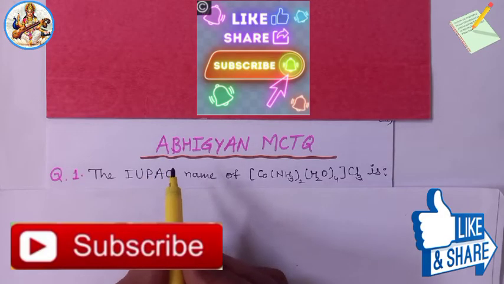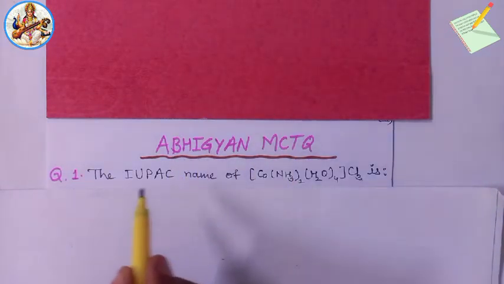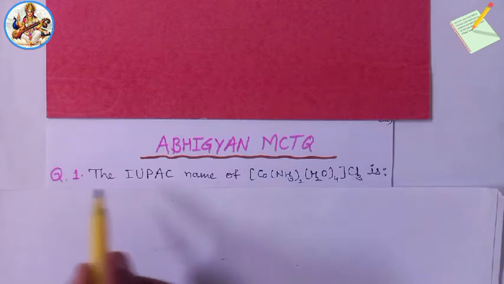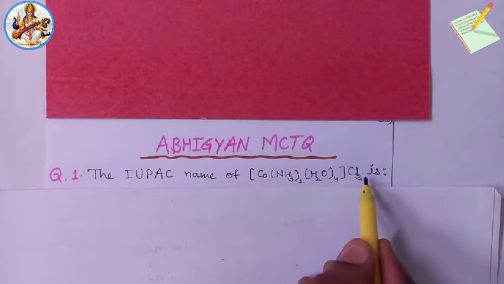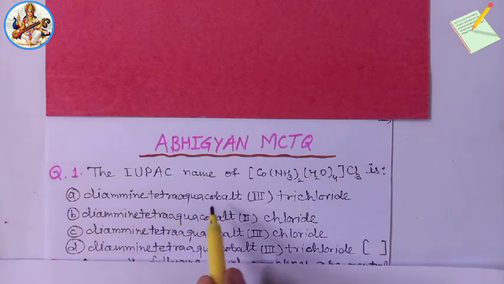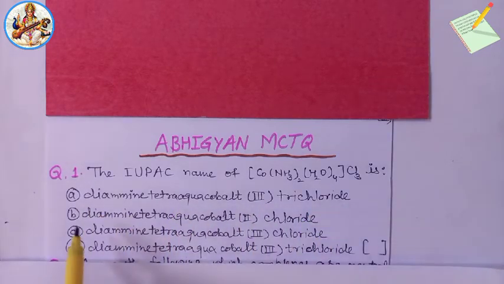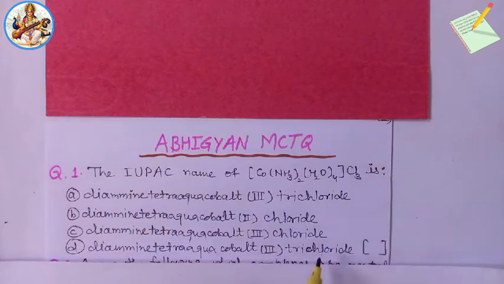Welcome again. Now we will take some multiple choice type question series. Question first: the IUPAC name of [Co(NH3)2(H2O)4]Cl3 is. Very important question. Option A, diamine tetraaqua cobalt(III) trichloride. B, diamine tetraaqua cobalt(II) chloride. Option C, diamine tetraaqua cobalt(III) chloride. And D, diamine tetraaqua cobalt(III) trichloride.